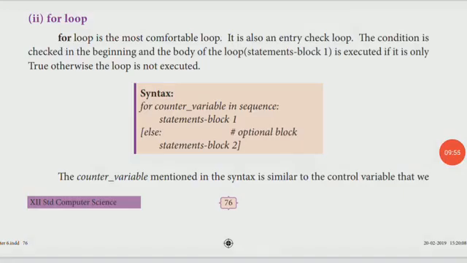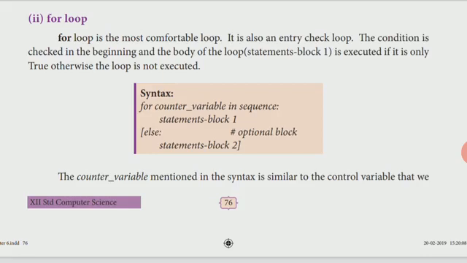So both loops are called entry check loops. While and for loops are called entry check loops. How it is executed is, the same way, we take the starting value, and till the condition becomes true it will do the executions, and every time it will do the increment also. At last, when the condition becomes false, it will get out of the loop.